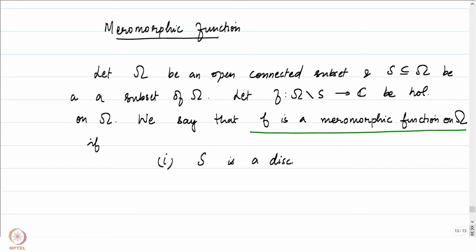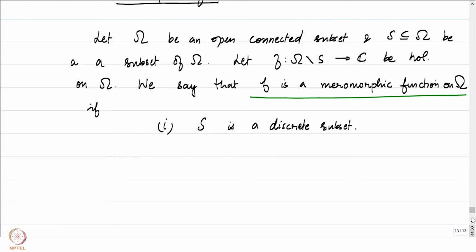What does that mean? It means that if z0 is some point in the set S, then there exists some neighborhood D(z0, R) contained in omega, such that D(z0, R) intersected with S gives you back z0.